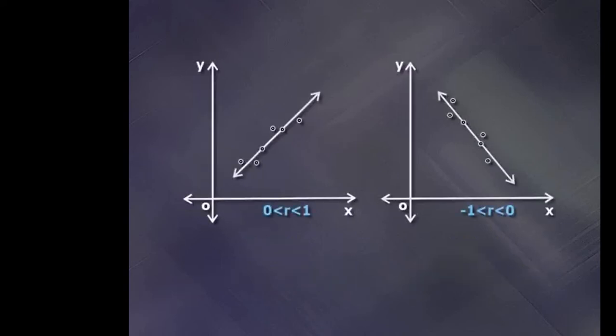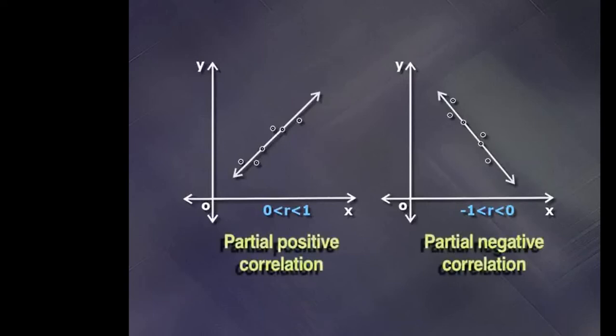As the data points on the graph are away from the line, it indicates a weak linear relationship between the variables. The figure shows partial correlation between the variables. Here, partial positive correlation and partial negative correlation are shown.